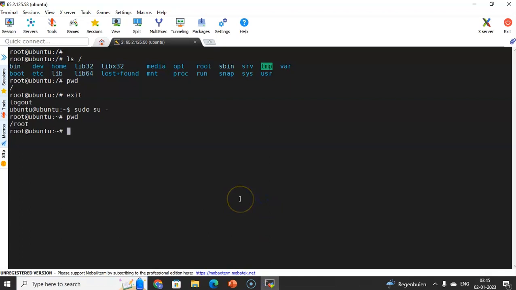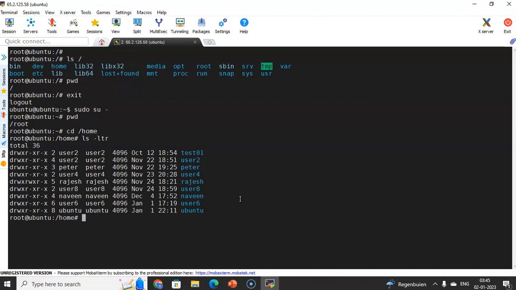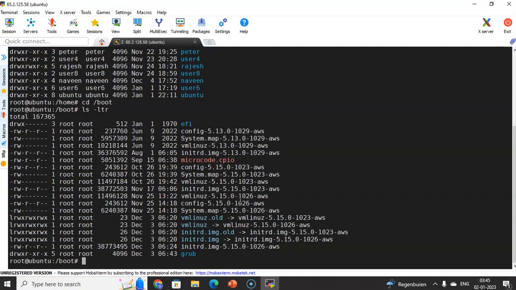So for example, if I go to cd slash home, I can see here these are the user accounts which got created. This is about the slash home. And if you see inside the slash boot, and here if you go back and see, these are some boot related files. So we should not touch these files. If anything happens to the files here, the machine will not boot properly.